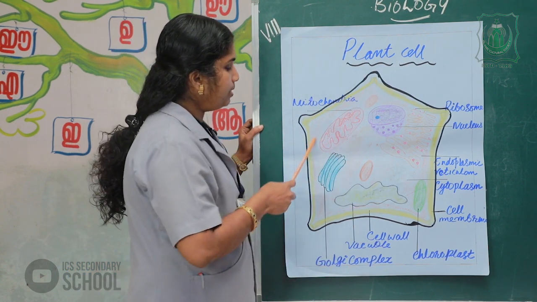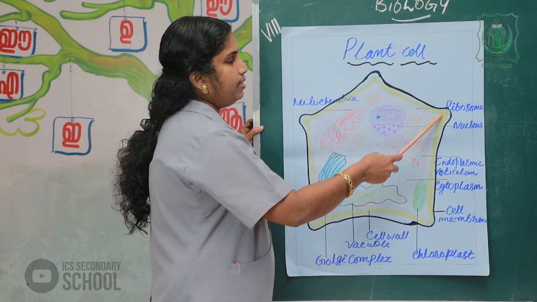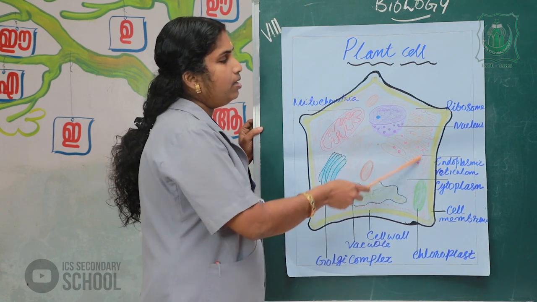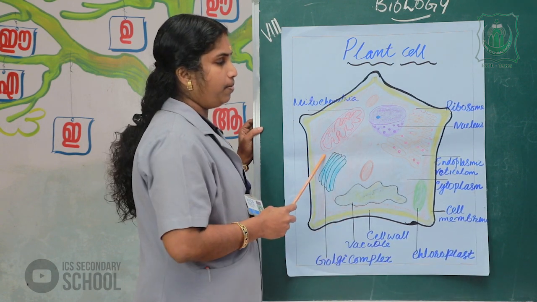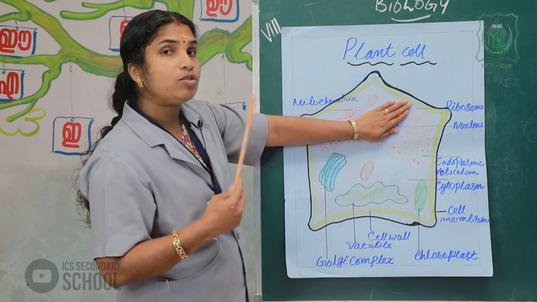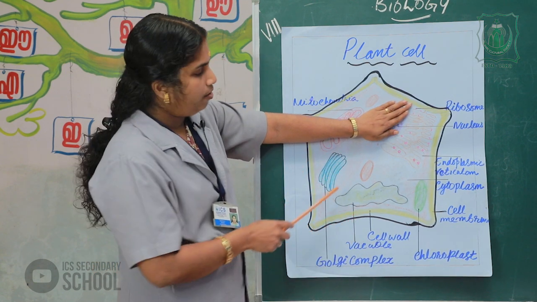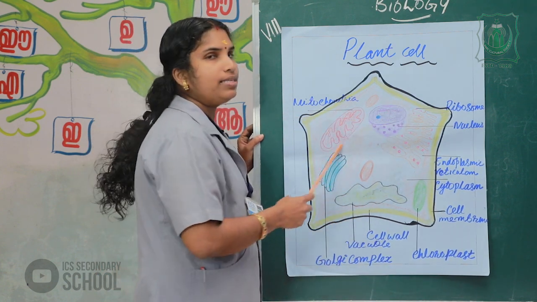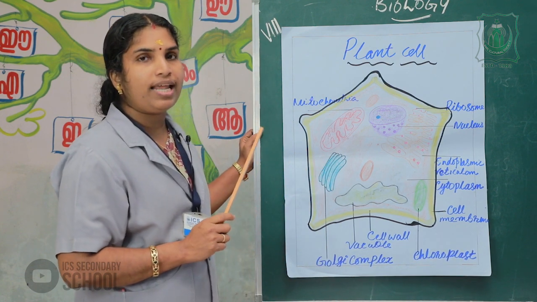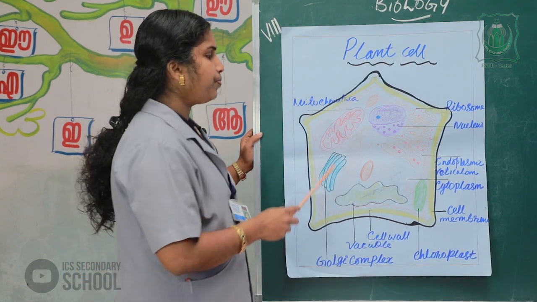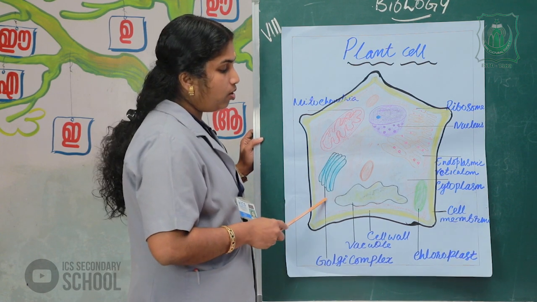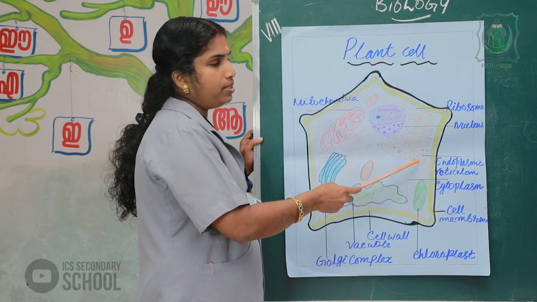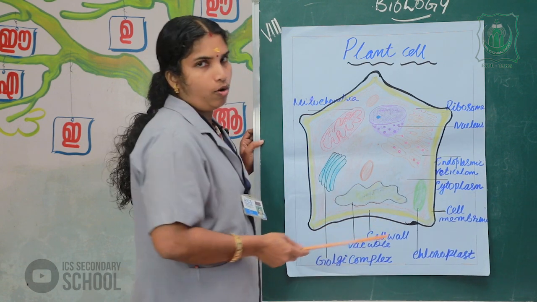Next portion is the cell membrane. This is the cell membrane of the plant cell. Inside the cell membrane, we can see the protoplasm. Excluding the nucleus, we call it cytoplasm. Inside the cytoplasm, we can see the cell organelles, named mitochondria, Golgi complex, vacuole, endoplasmic reticulum, ribosomes and chloroplast.